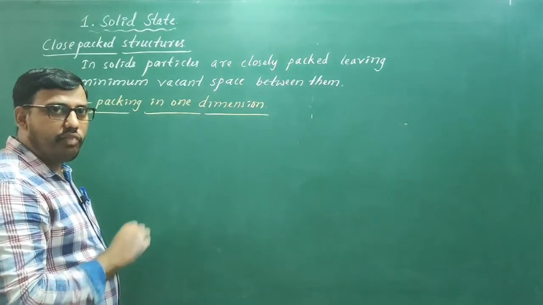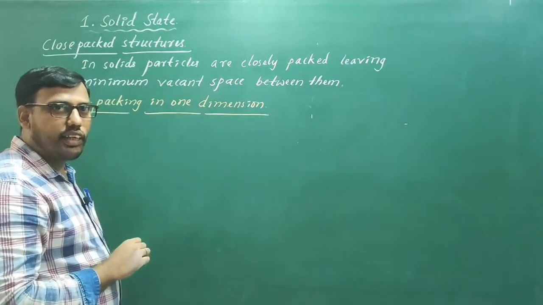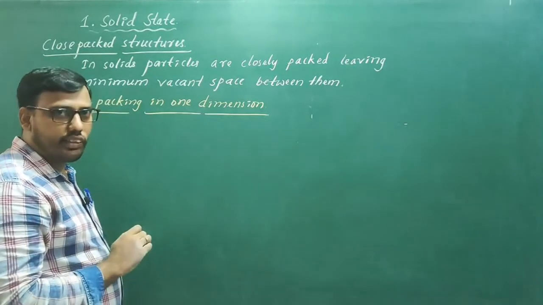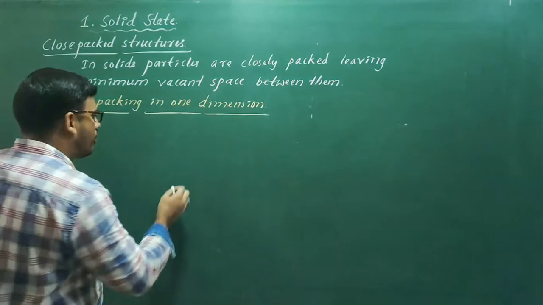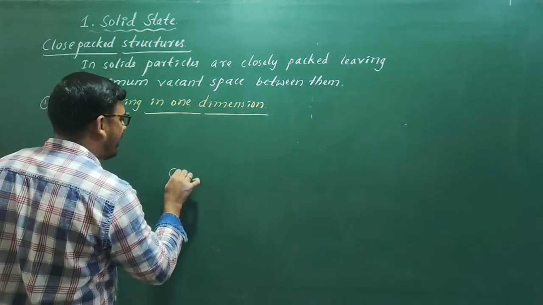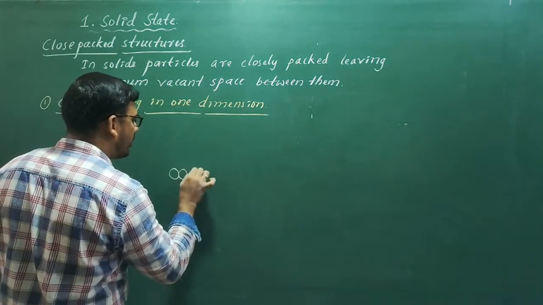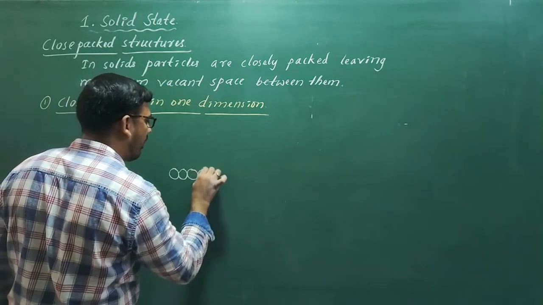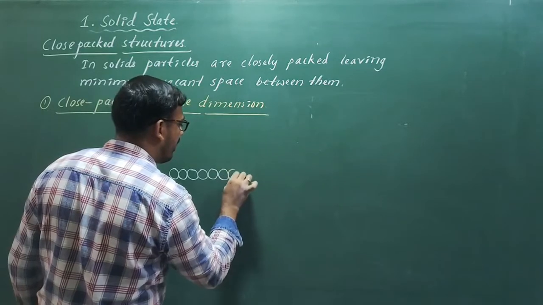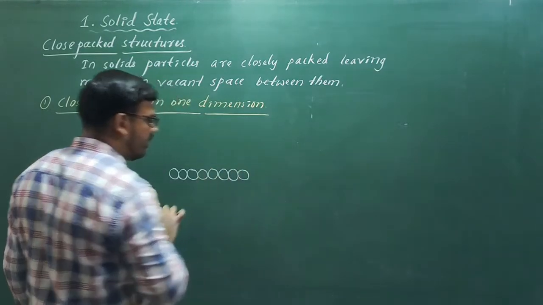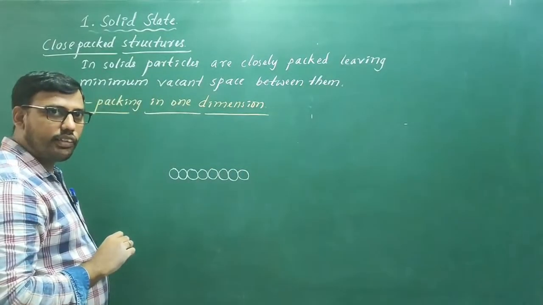It means after arranging all the particles in a single line, you will get only one axis, that is called one dimensional close packing. Close packing in one dimension may look like this. We have to arrange all the particles in a single line.